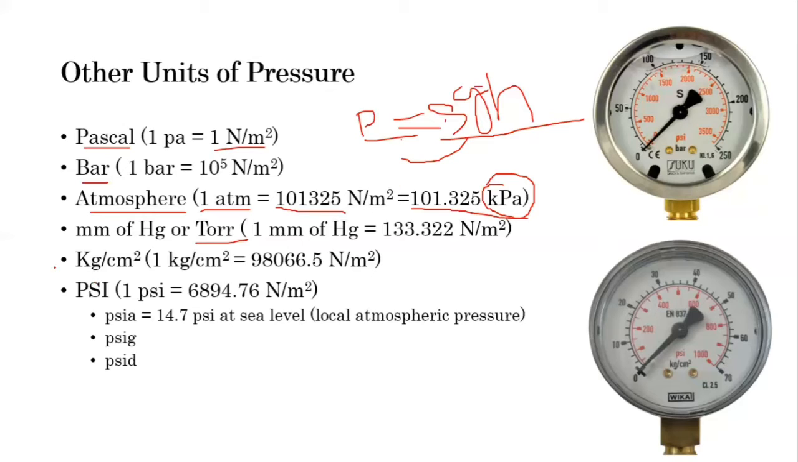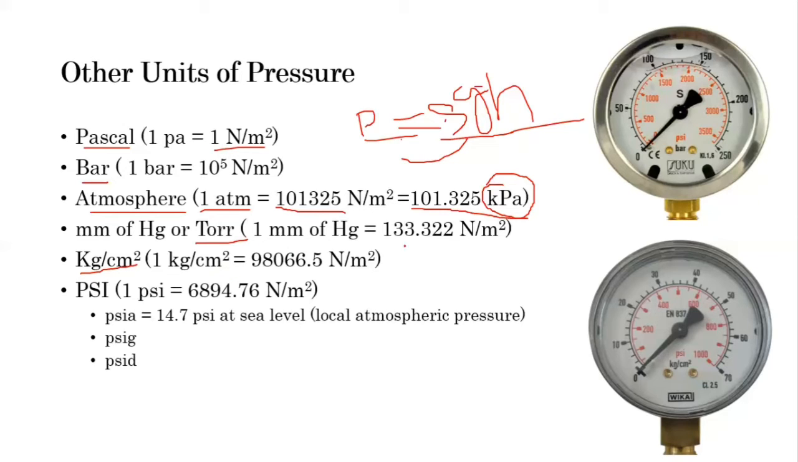Then a very practical unit is kg per cm square, which is equal to 98066.5 Newton per meter square. Almost you can say it is equal to 1 bar, but not exactly. In layman's terms, for practical purposes, you can consider it as 1 bar, but technically, in calculation during numericals, you cannot consider it as 1 bar.